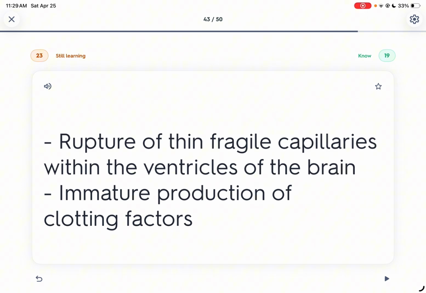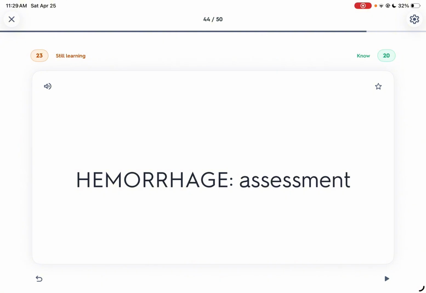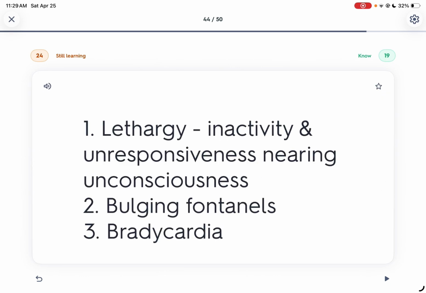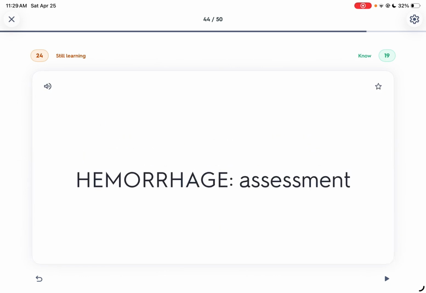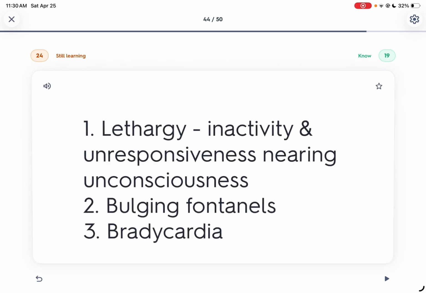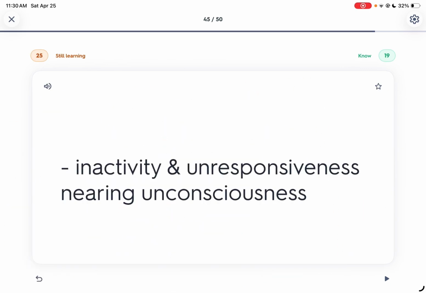Clotting factors are immature, which is why we administer vitamin K. Assessment of hemorrhage: jittery, crying, convulsions, lethargy, and bulging fontanelles. With hemorrhage, the fontanelles bulge, whereas normally the anterior and posterior fontanelles are closed. Also bradycardia. Why bradycardia in hemorrhage? Comment down below. Inactivity or unresponsiveness, nearing unconsciousness.